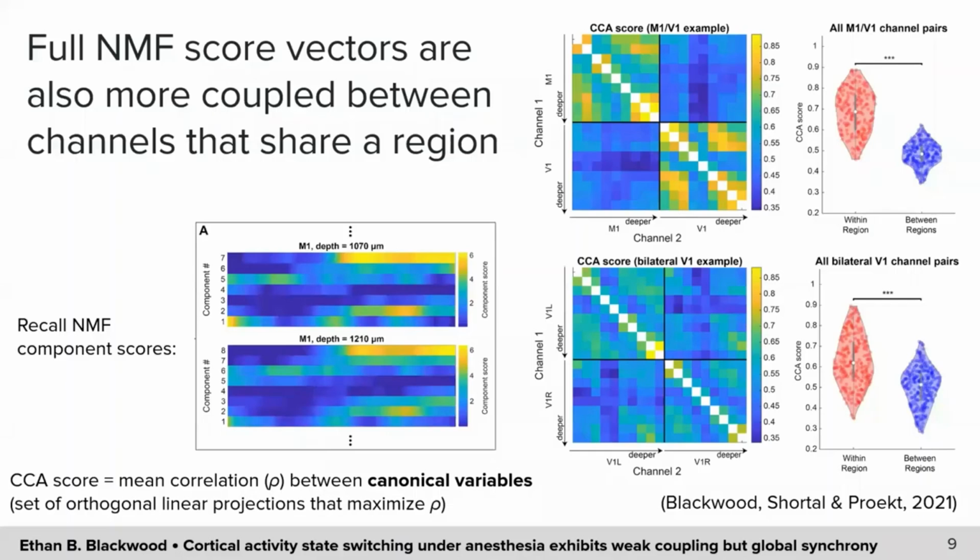Thirdly, to not rely too strongly on the method we chose to define discrete states, we also measured canonical correlation between the full NMF score matrices of each pair of channels. The results are similar to the last two slides. All pairs had canonical correlation scores greater than those produced by the null model, but coupling varied in strength, and pairs that crossed a region boundary were on average less coupled.